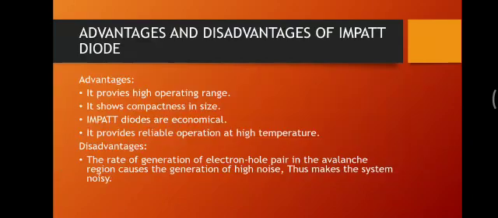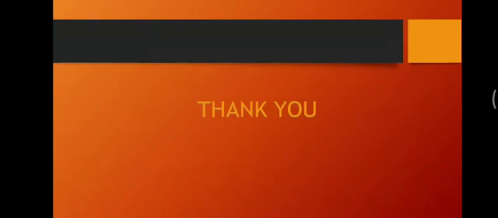The main advantages of this IMPATT diode are that it provides a high operating range, it shows compactness in size, IMPATT diodes are much more economical, and they provide reliable operation at high temperatures. The main disadvantage is that the rate of generation of electron hole pairs in the avalanche region causes the generation of high noise. This makes the system highly noisy because of this generation of electron hole pairs in the avalanche region. So this is about thin film devices, and thank you.